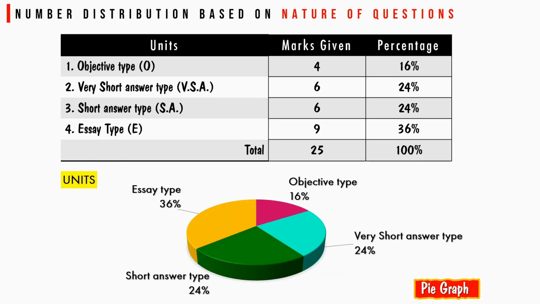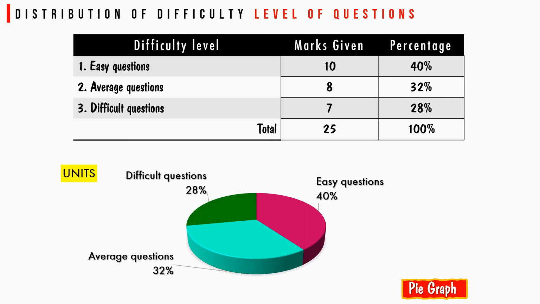This table shows mark distribution based on the nature of questions. Here I have given 4 marks, that is 16% marks, on objective type questions, 6 marks, that is 24% marks, on very short answer type questions, 6 marks, that is 24% marks, on short answer type questions, and 9 marks, that is 36% marks, on essay type questions. This table shows the distribution of difficulty level of questions. Here I have given 10 marks, that is 40% marks, on easy questions, 8 marks, that is 32% marks, on average questions, and 7 marks, that is 28% marks, on difficult questions.